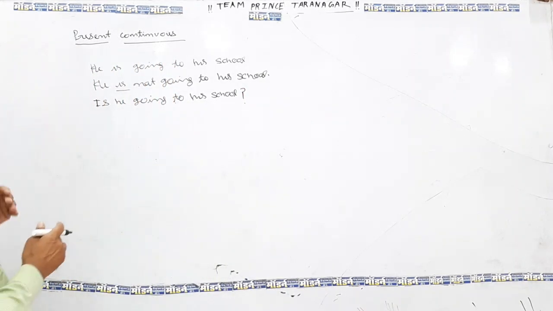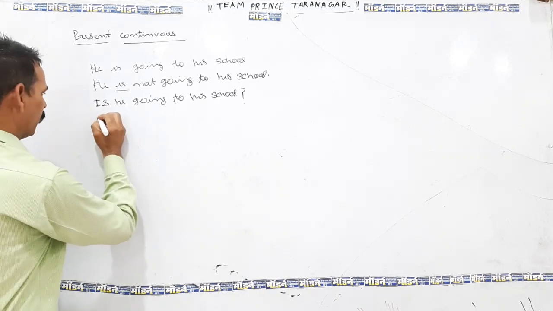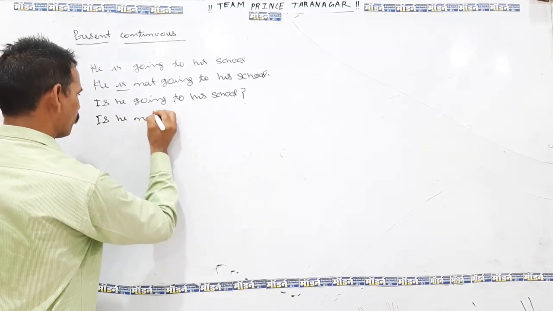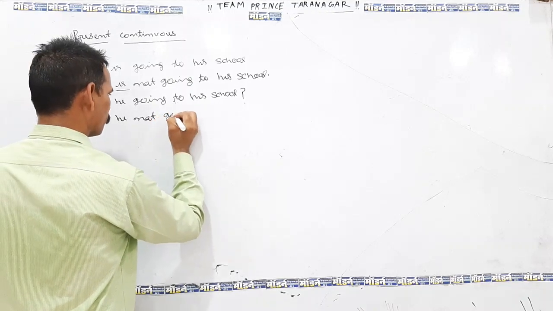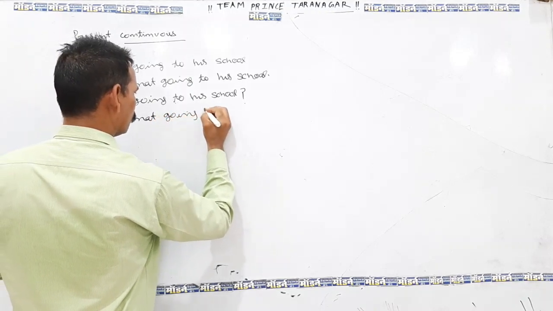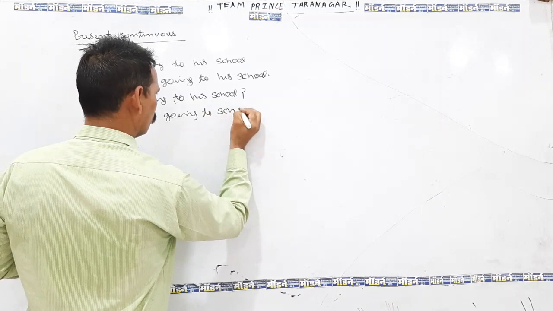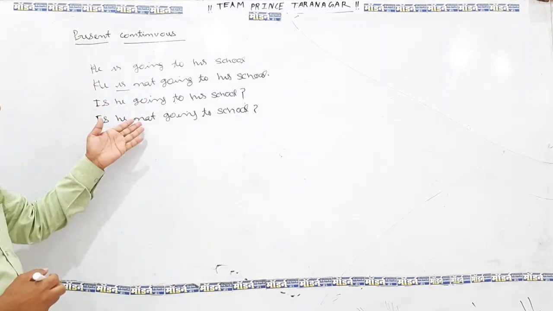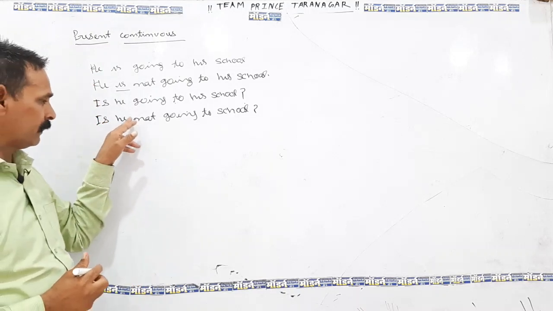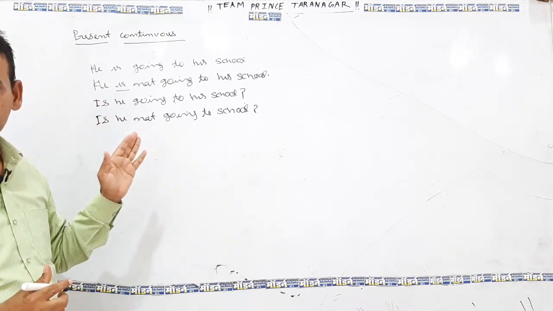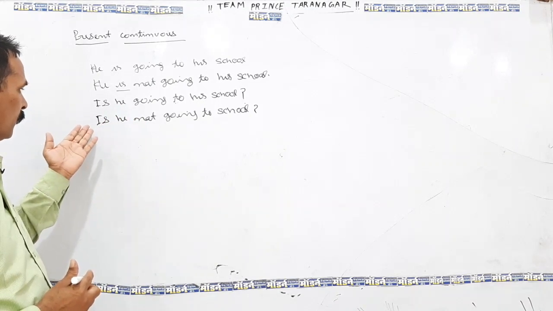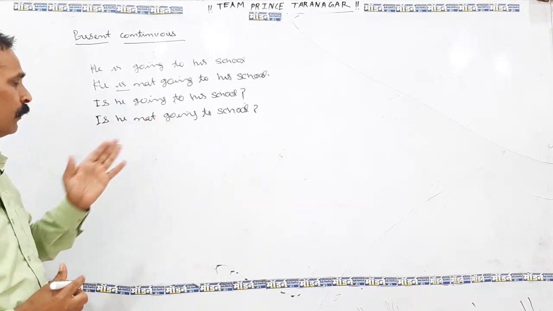And after we can use also interrogative negative like, is he not going to school? Not is an adverb and it always comes on the third position in a sentence. But also in contracted form we can use, isn't he going to school?